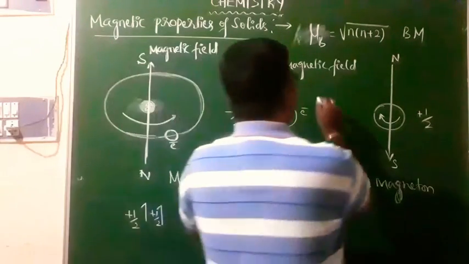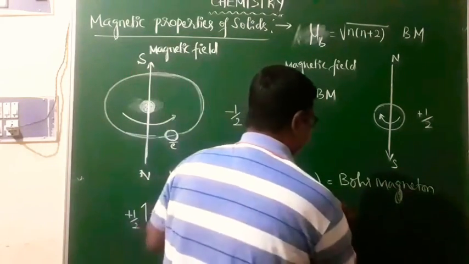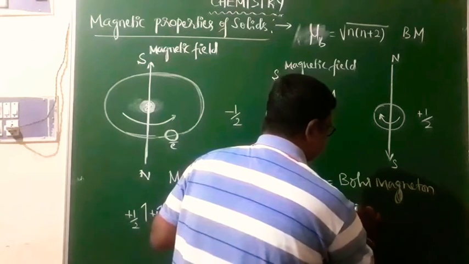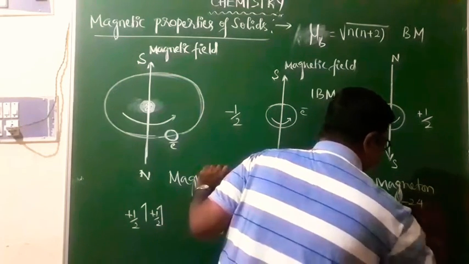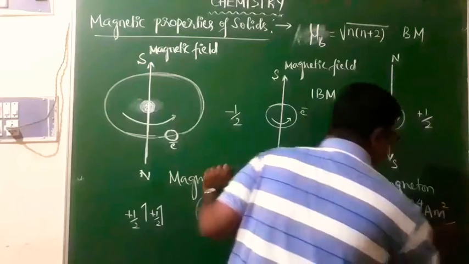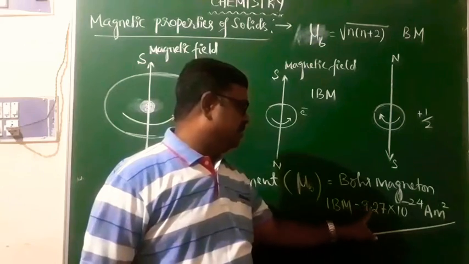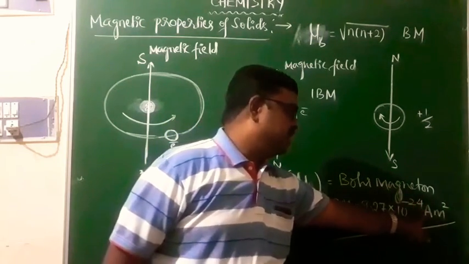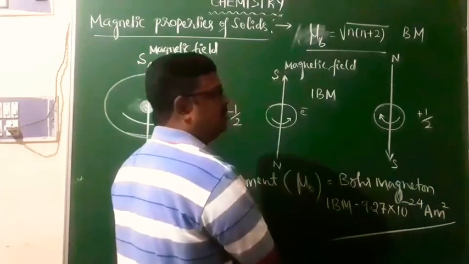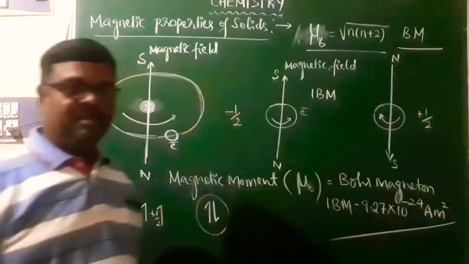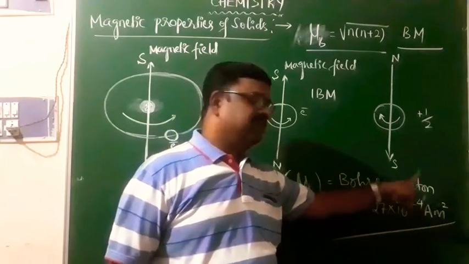And as far as one Bohr magneton is concerned, this one Bohr magneton is equal to 9.27 into 10 to the power of minus 24 ampere meter square. And of course, this is the formula to calculate the magnetic moment in terms of Bohr magneton.